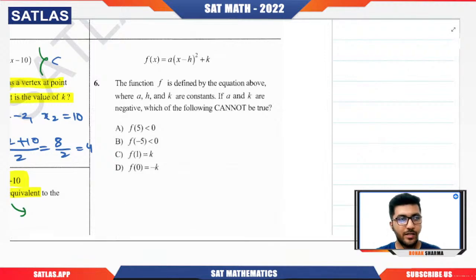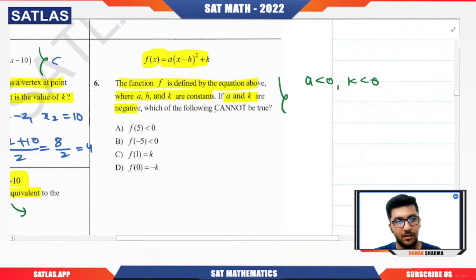Okay, so in this question, you can see that the form they have given is the vertex form. Now they're saying that the function is defined by the equation above, and a, h, k are constants. If a and k are negative, they are saying that a is negative, k is also negative, and which of the following cannot be true? Whenever you have this type of keyword in the question, mark it instantly: they're asking which of the following cannot be true.